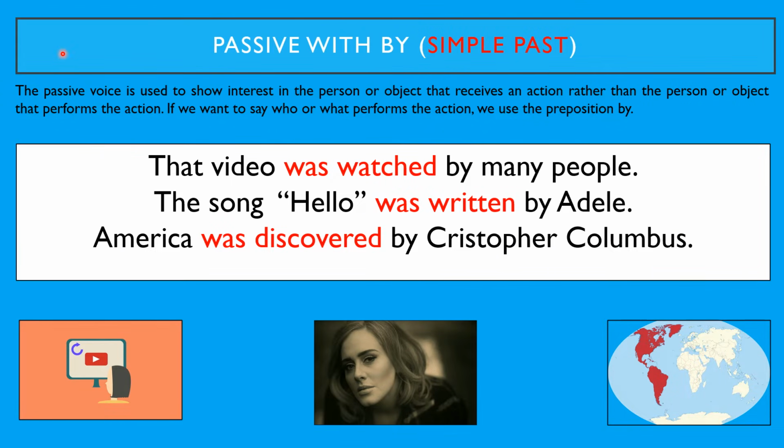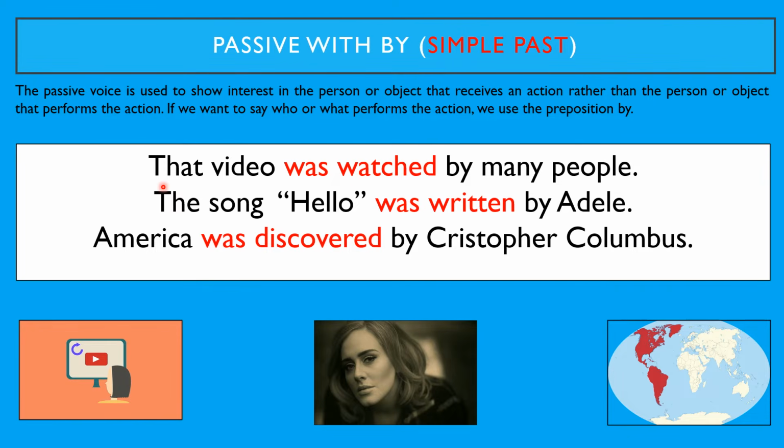Passive with by. Simple past. The passive voice is used to show interest in the person or object that receives an action, rather than the person or object that performs the action. If we want to say who or what performs the action, we use the preposition by. For example, that video was watched by many people. The song Hello was written by Adele. America was discovered by Christopher Columbus.